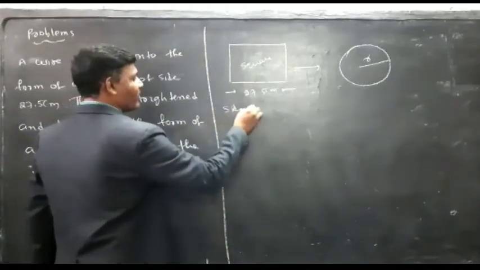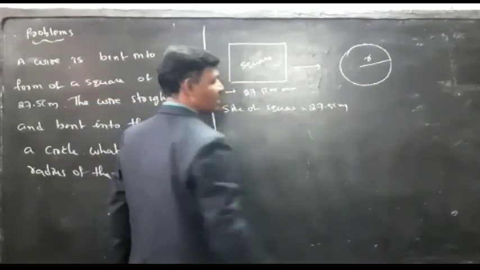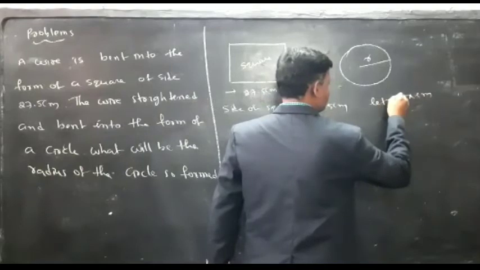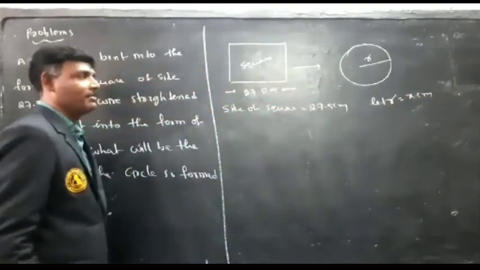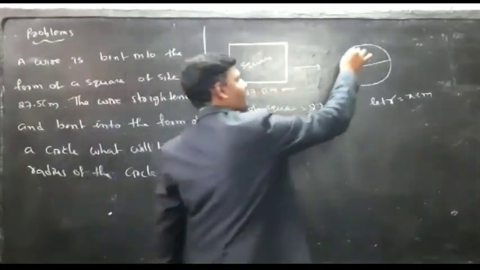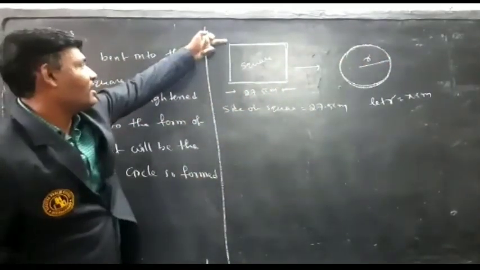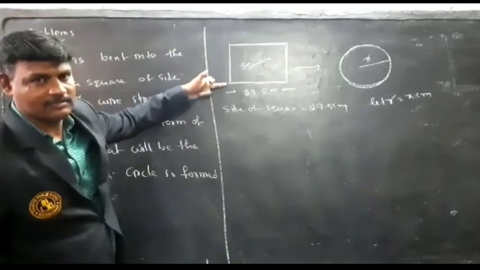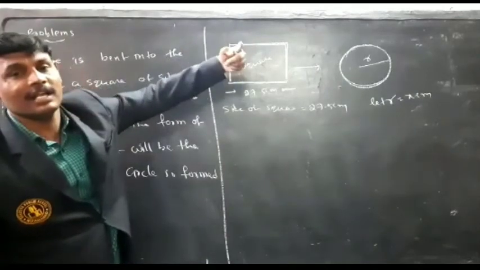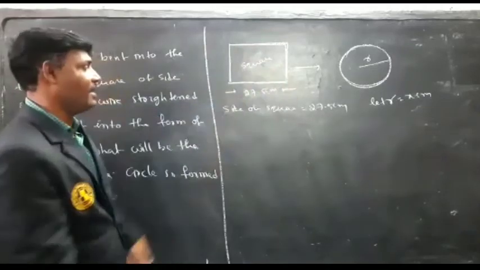Here, side of square is equal to 27.5 centimeters. Let radius be equal to x centimeters. See here, the shape changed from square to circle. But what is not changing in this? The length of the wire when it forms a square is equal to the length of the wire when it is formed as a circle. So here what is equal? Perimeter of the square is equal to circumference of the circle as per the given.